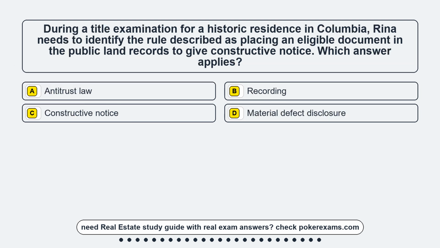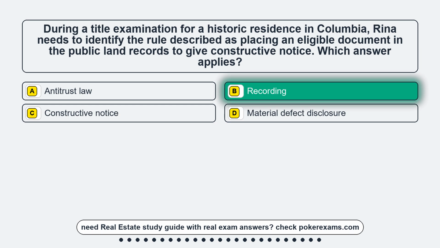Question 5. During a title examination for a historic residence in Colombia, Rena needs to identify the rule described as placing an eligible document in the public land records to give constructive notice. Which answer applies? Option A, antitrust law. Option B, recording. Option C, constructive notice. Option D, material defect disclosure. The correct answer is option B, recording.